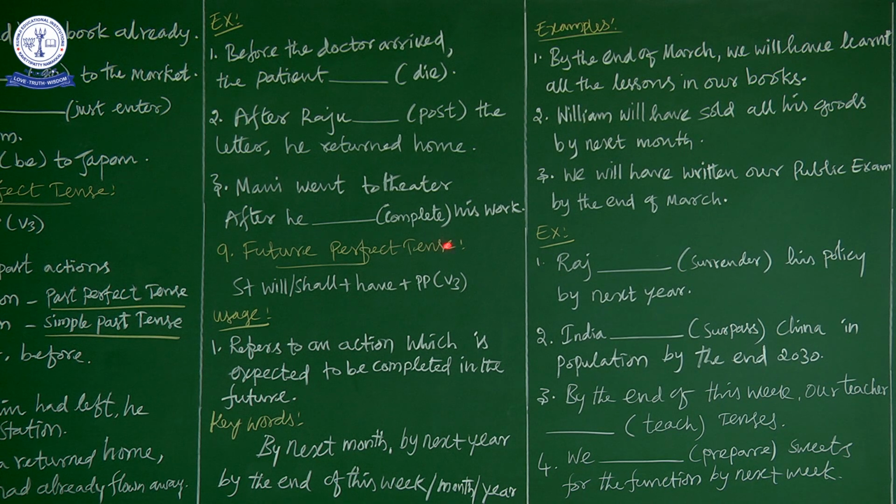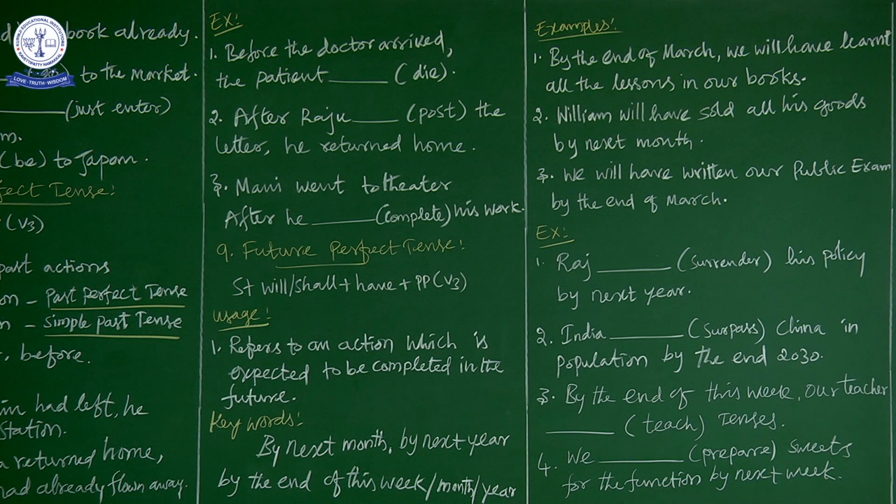Now future perfect is what? Expected to be completed in the future. So what are the keywords? By next month, by next year, by the end of this week, or by the end of this month, or by the end of this year. So these are the keywords. Now let us see the examples. By the end of March, we will have learnt all the lessons in our books.